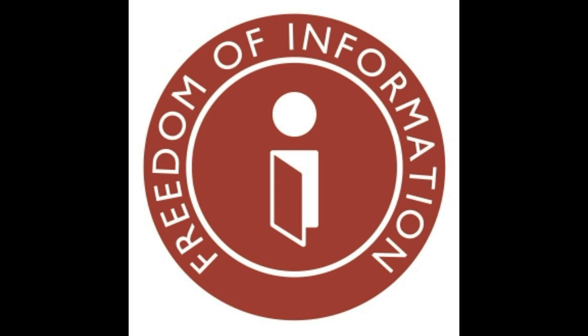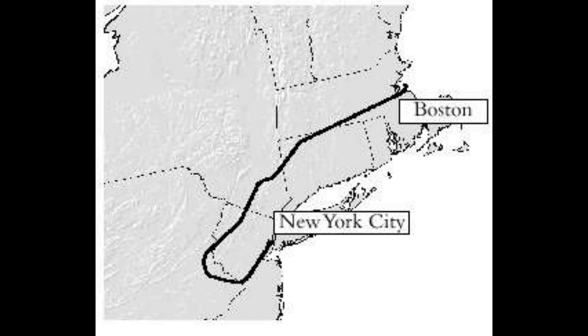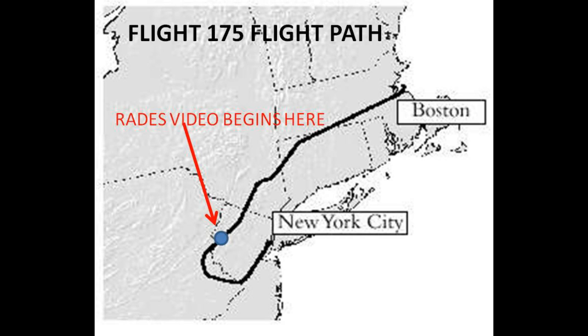Through the Freedom of Information Act, we have obtained portions of the RAID's radar data and ACRES communications data for the eastern United States on September 11, 2001. Pilots for 9/11 Truth have input the data and recreated all flight traffic for that morning. Let's have a look. Here is a quick reminder of the flight path Flight 175 took on September 11th. We will join the radar data at this point in its flight path.